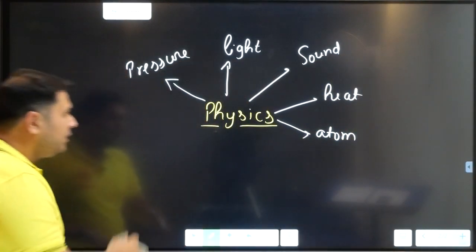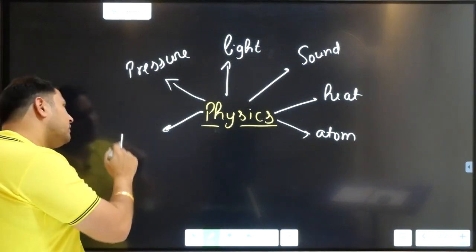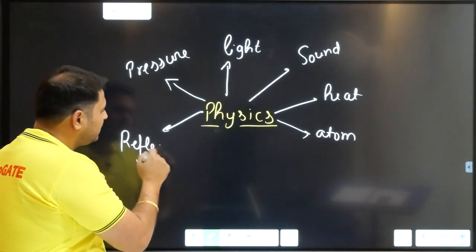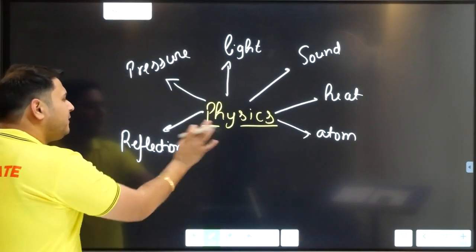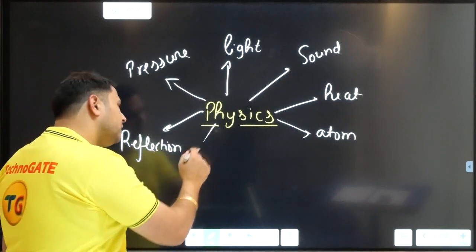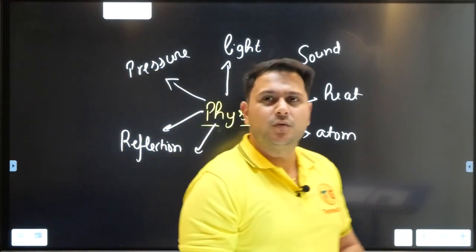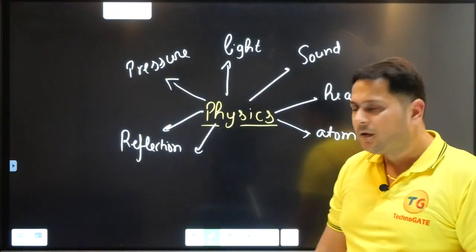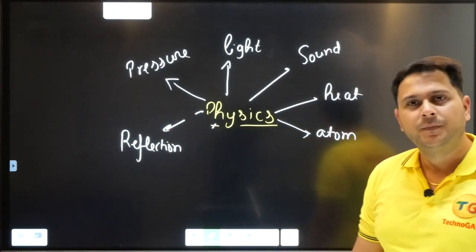Next, there is another phenomenon which you call reflection. Now what is reflection? We will discuss it. But another physical phenomenon which we can see around us is reflection. There are other parameters as well.